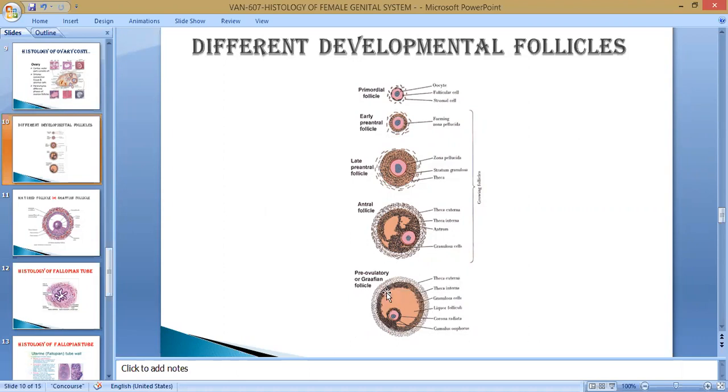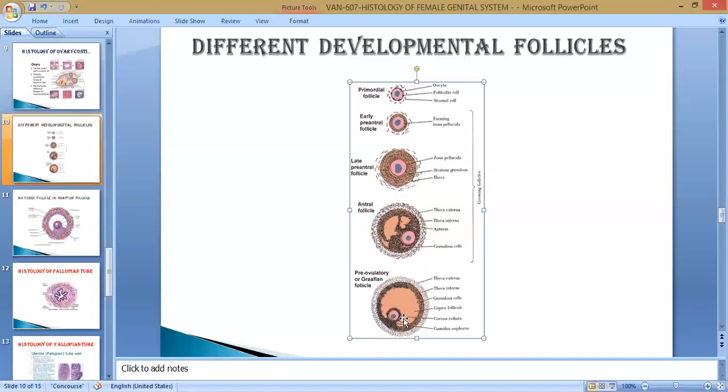This layer is known as the granulosa cell, and this is a space that is known as the antrum, and this antrum is filled with a fluid that is known as liquor folliculi. Around the oocyte there is a radiation of granulosa cells. This radiation is known as corona radiata. You must be aware of the coronavirus, its shape and size, because this epithelium contains a spike-like structure. Here also there is a spike-like structure. This is known as corona, and that is in the form of radiation. This is known as corona radiata.